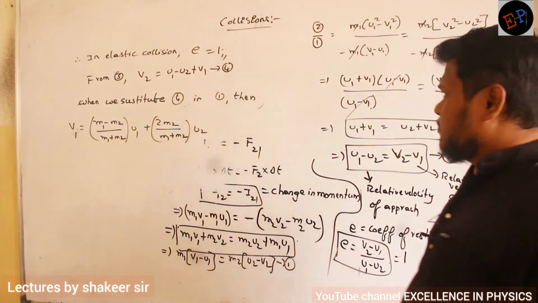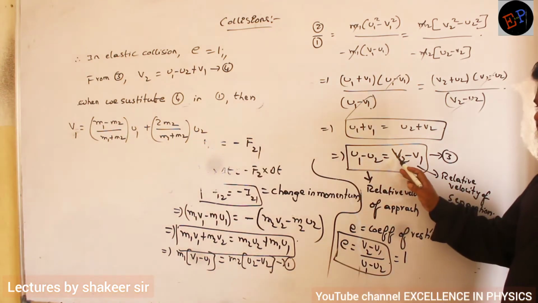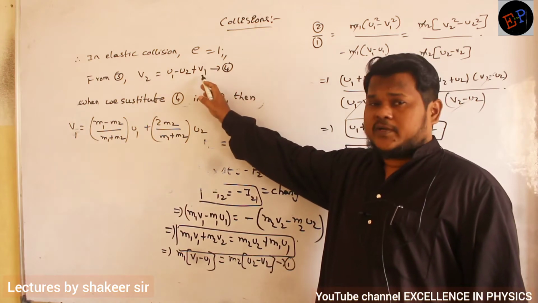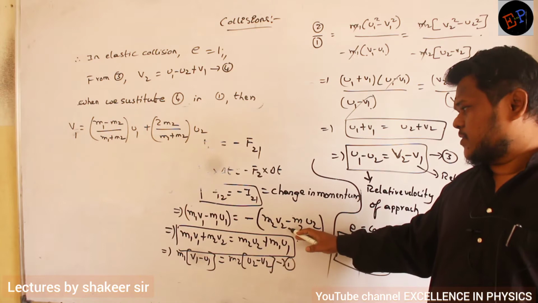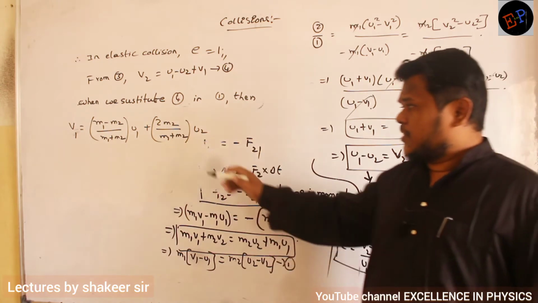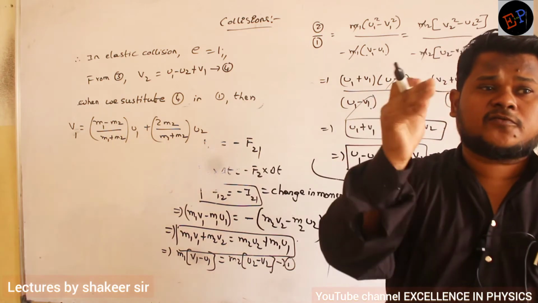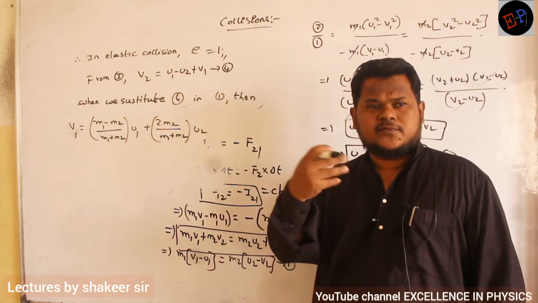So what I am doing, from this third equation, first of all I am writing the equation for V2. This is the equation for V2. Take this V2 equation and substitute it in the momentum equation, the first equation, or any equation. Then I will get V1. What is V1? Final velocity of the first body. That is V1, no? V1 is the final velocity of the first body.